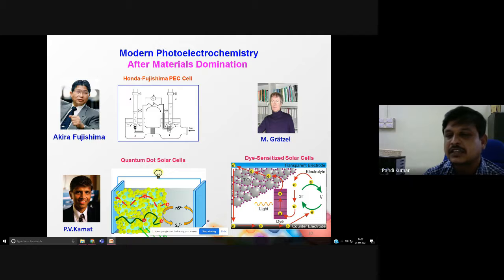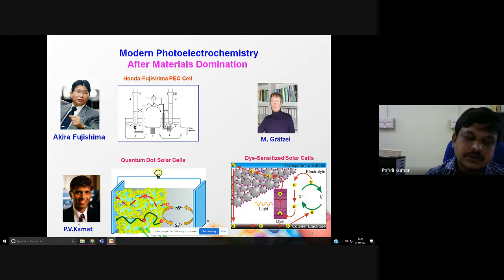After that, the Swiss scientist Michael Gratzel introduced the concept of the dye-sensitized solar cell. This dye-sensitized solar cell is nothing but titanium dioxide attached with the photosensitizer, that is a dye molecule. Then it forms the device. So this device is called the dye-sensitized solar cell. Here the dye molecule will undergo the sensitization process. Finally, it injects the electron.